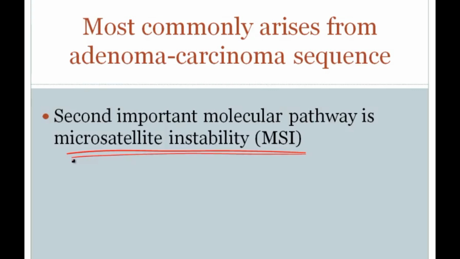Now, of course, if the microsatellites are unstable, that's a sign that other genes would also be unstable, and therefore mutations in other genes could potentially lead to the development of a colorectal carcinoma.